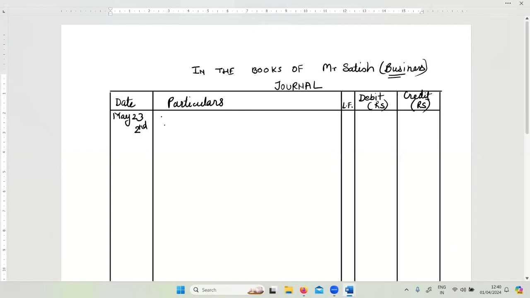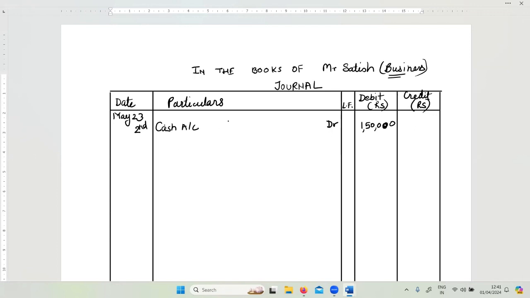Now be careful in understanding how to write the transaction in the journal. Here I'm going to first put the debit amount. Always remember, whenever you write a journal, write all the debit amounts first. What was debit in this transaction was cash. So cash account, and near the ledger folio, I'm going to put a DR sign stating it is a debit. Amount of cash brought in was 1,50,000.